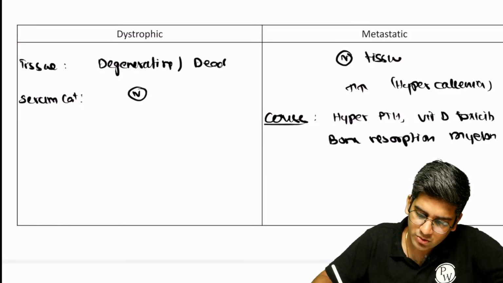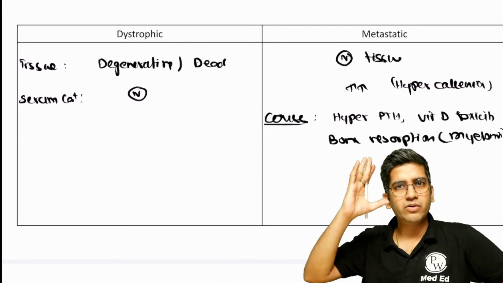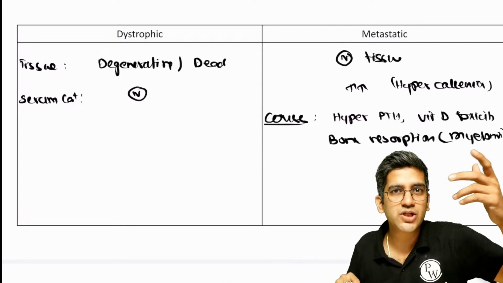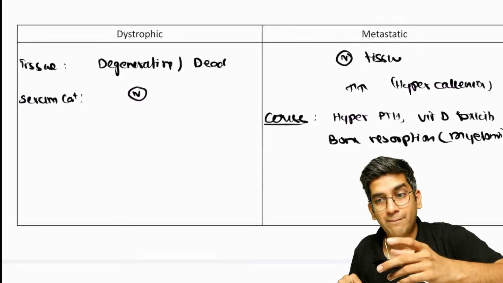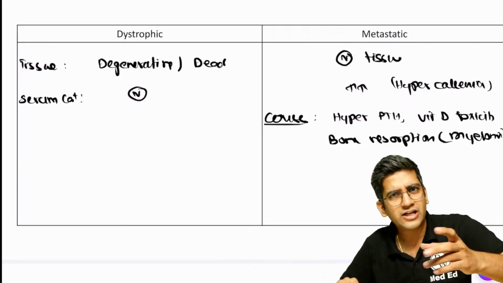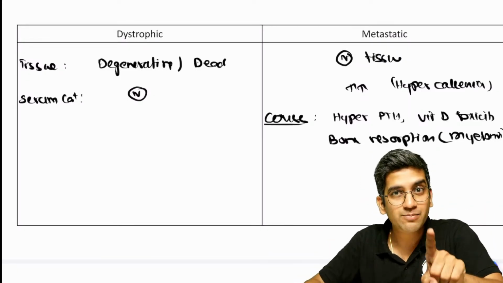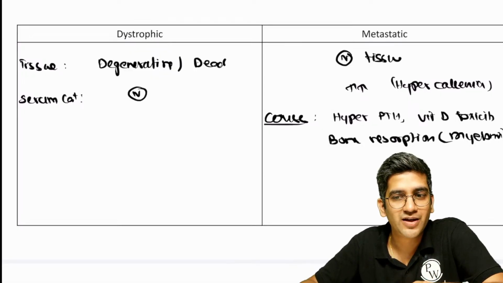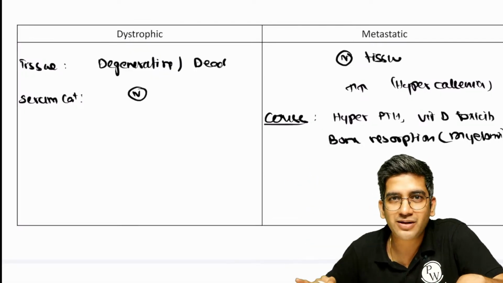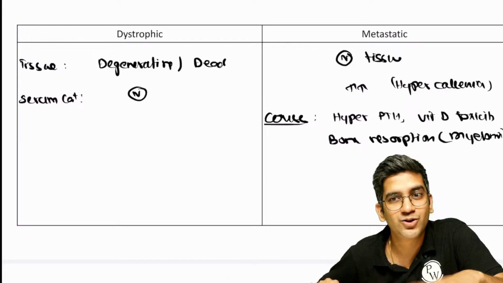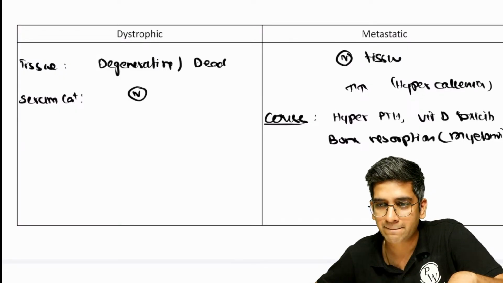It could be as simple as myeloma. Myeloma causes punched-out lytic lesions, right? And you should know that myeloma will cause hypercalcemia. Any cause of hypercalcemia which comes to your mind. Milk-alkali syndrome if required. Paraneoplastic syndrome, perfect. So anything which causes hypercalcemia can be written. Like I said, the beauty at the end of pathology is that paraneoplastic syndrome will not be mentioned under metastatic calcification, but you guys can answer it because you know that, right?